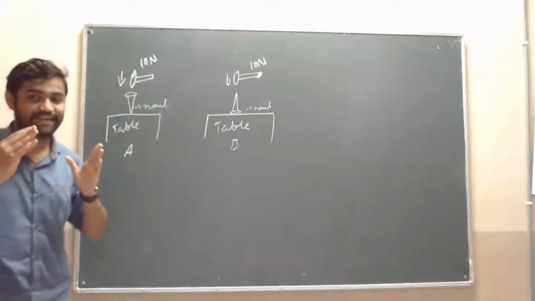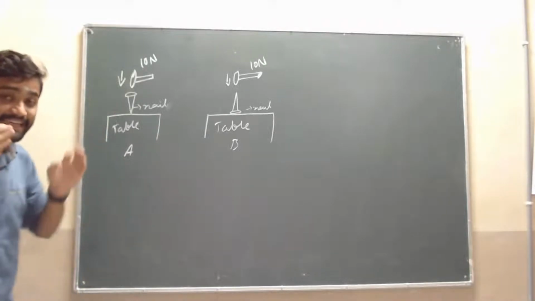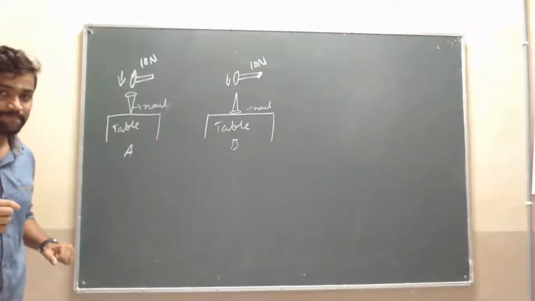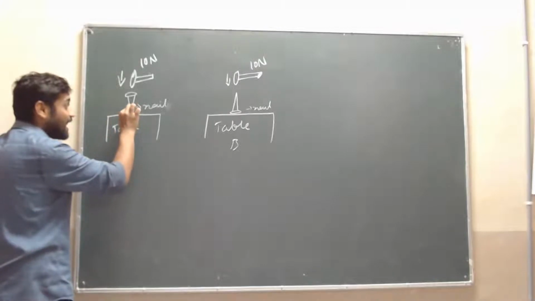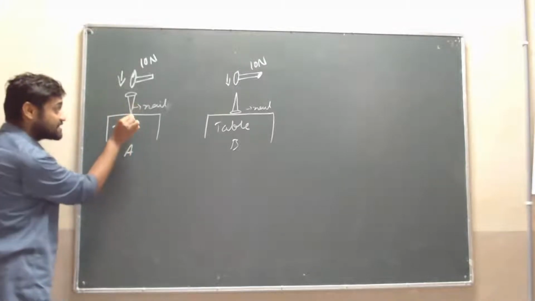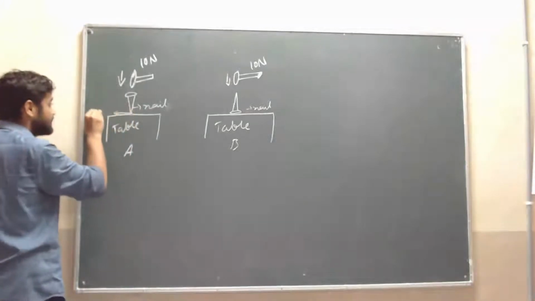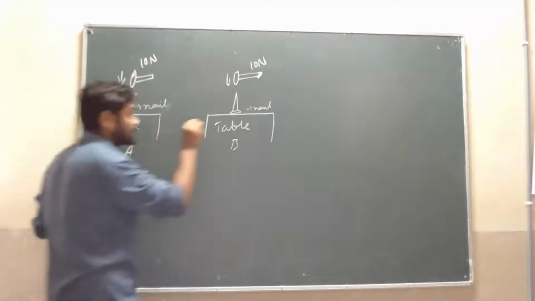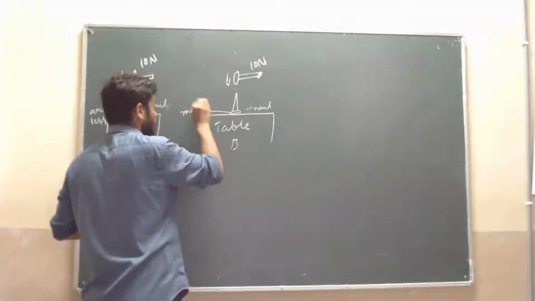I want a scientific answer. Just think of it. The area of this nail is less, area is less, but here the area of this nail is more.